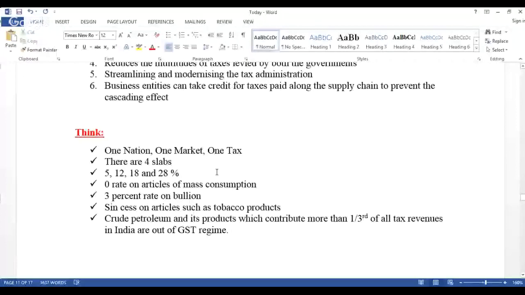I'll show the document once again. Look at this. There are 4 slabs. Please remember, this one I explained to you many times: 5%, 12%, 18%, and 28%. Zero rate on articles of mass consumption. 3% on bullion. Cess on articles such as tobacco products. This is called cess. Crude petroleum and its products, which contribute more than one third of all the tax revenues in India, are out of the GST regime.